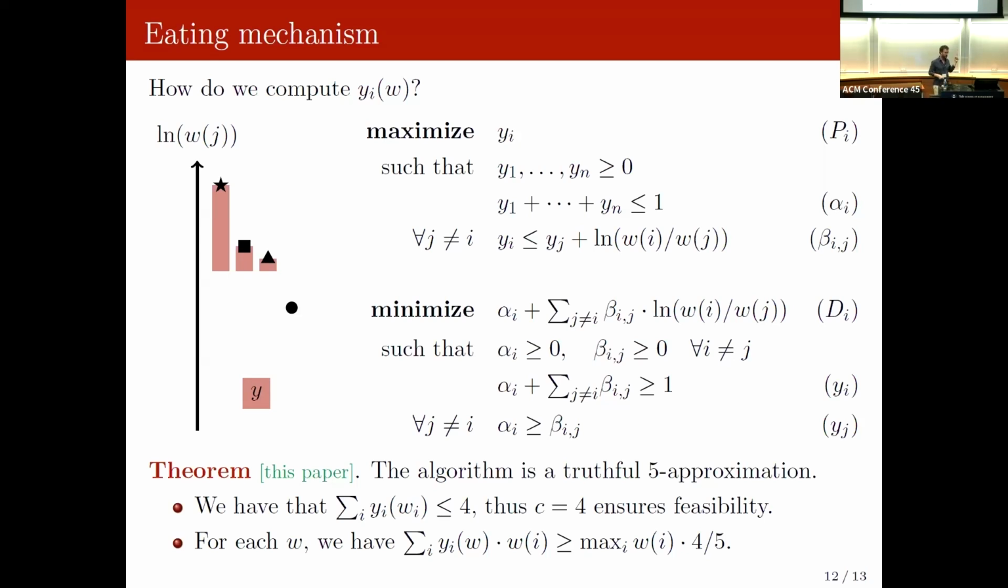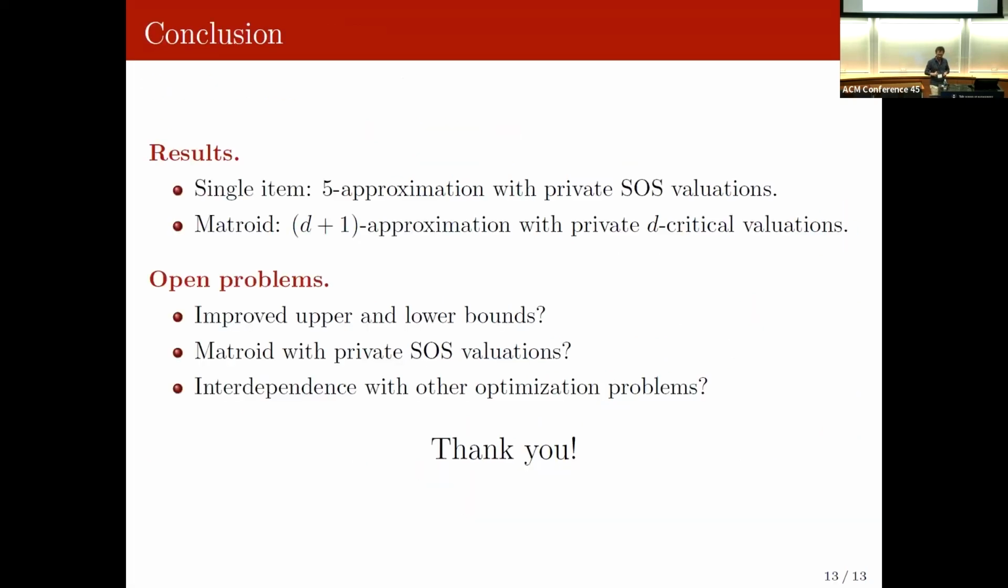Truthful because we use the construction with the meta mechanism. 5 approximation because first we bound the sum of probability by 4. So we divide everything by 4, so we lose a factor 4. And second, we have a factor 4 over 5 because our mechanism is not exactly always giving it to the highest person. So we're also losing a bit on the fact that probabilistic serial is not exactly optimal with private values. Let me wrap up with a last slide.